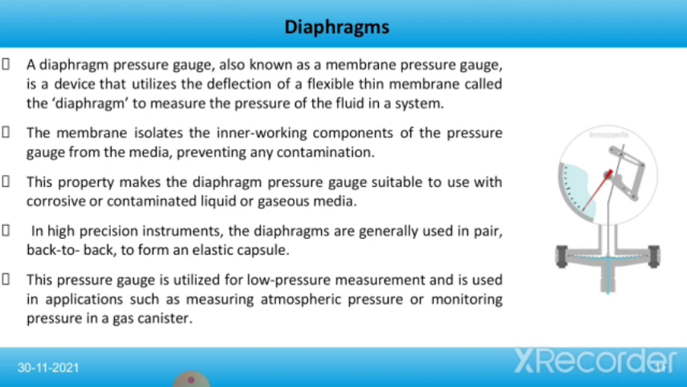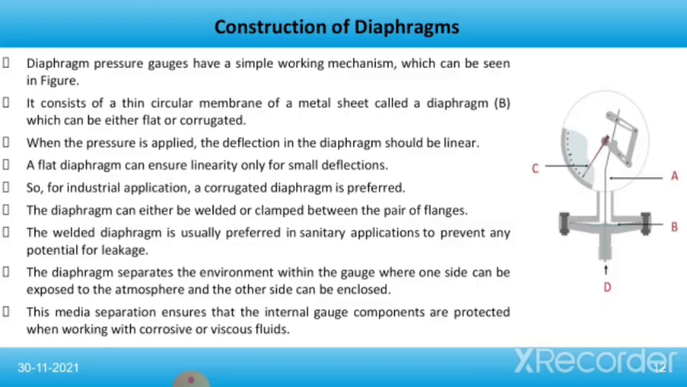In high precision instruments, the diaphragms are generally used in pair back to back to form an elastic capsule. This pressure gauge is utilized for low pressure measurement and is used in applications such as measuring atmospheric pressure or monitoring pressure in a gas canister.